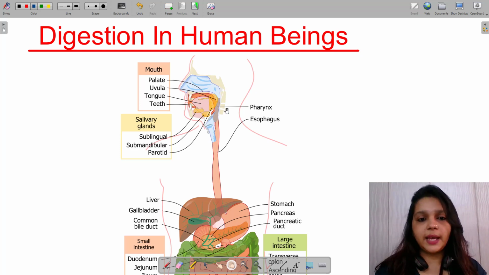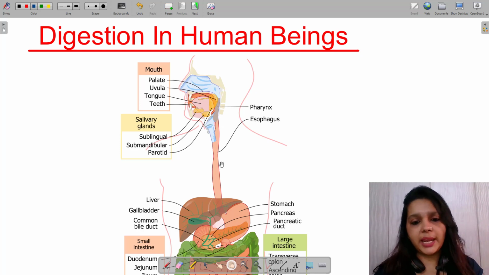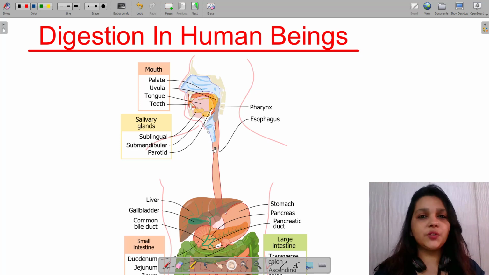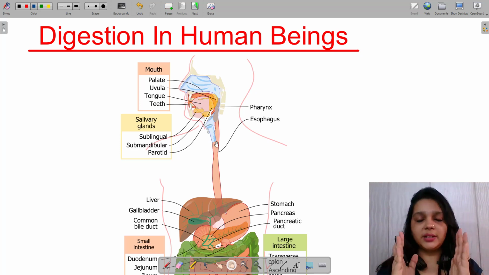So after the pharynx, we have the esophagus. Now the esophagus is actually a long tubular pipe. This allows the food to enter into the stomach. Now understand one thing, this esophagus is not just a slender rigid tube, not just a straight tube. It has a very muscular structure.